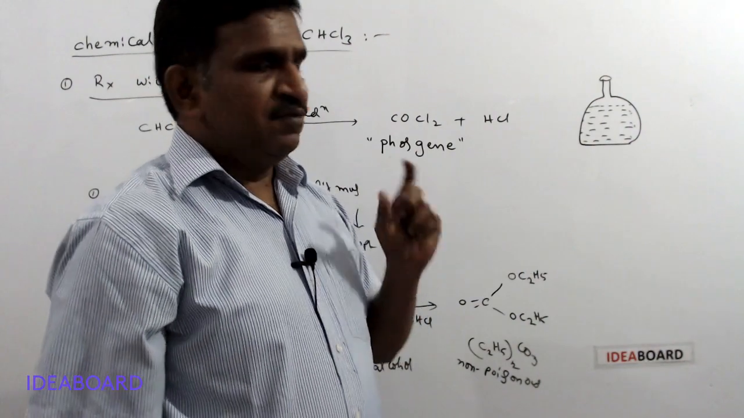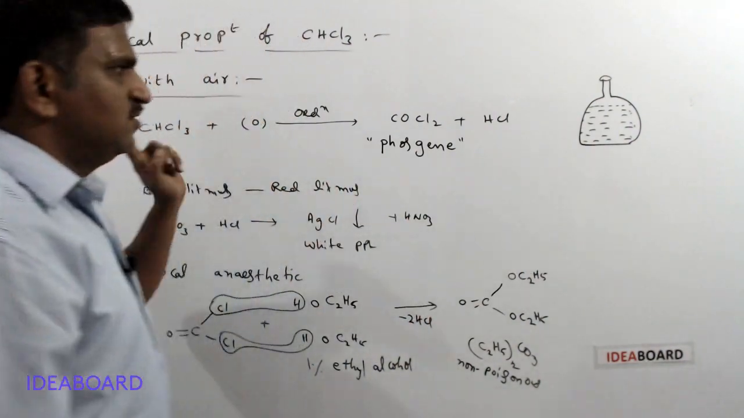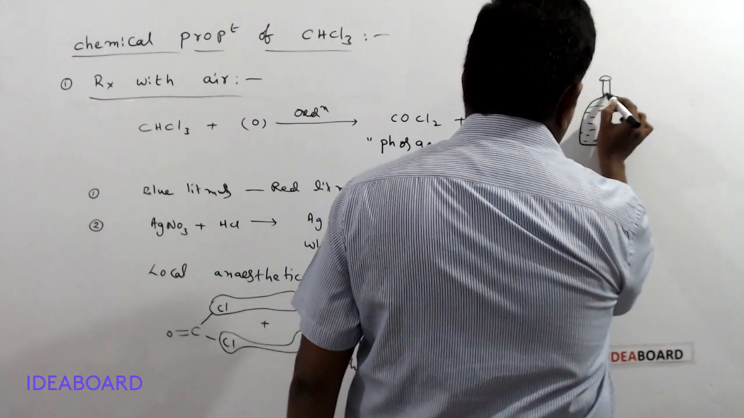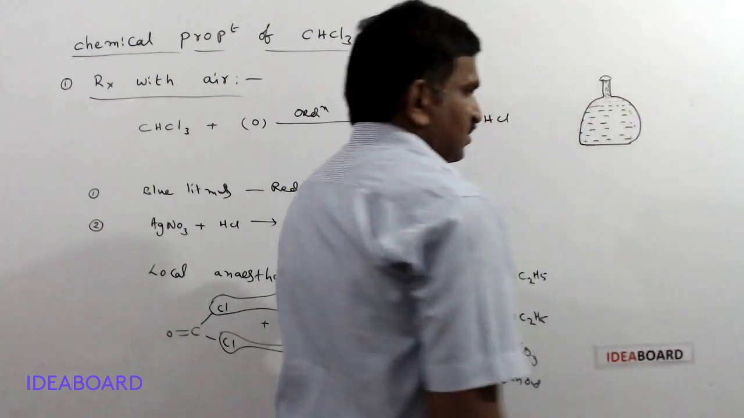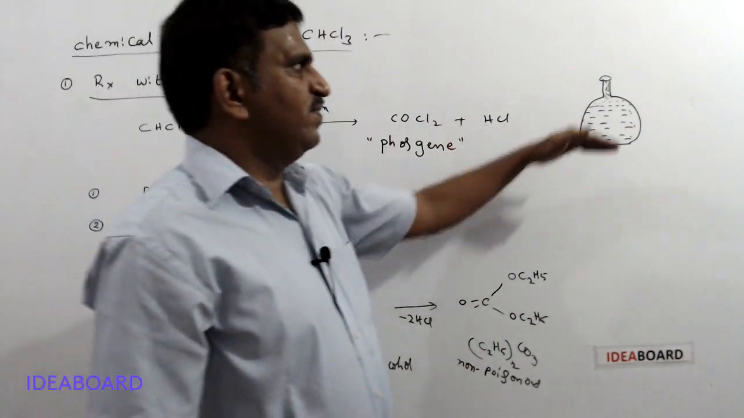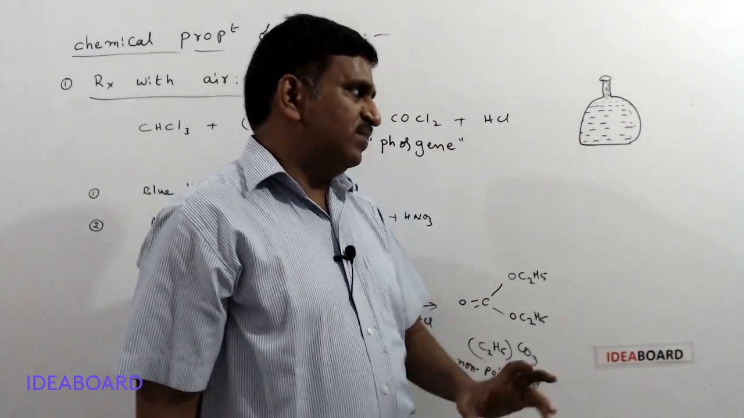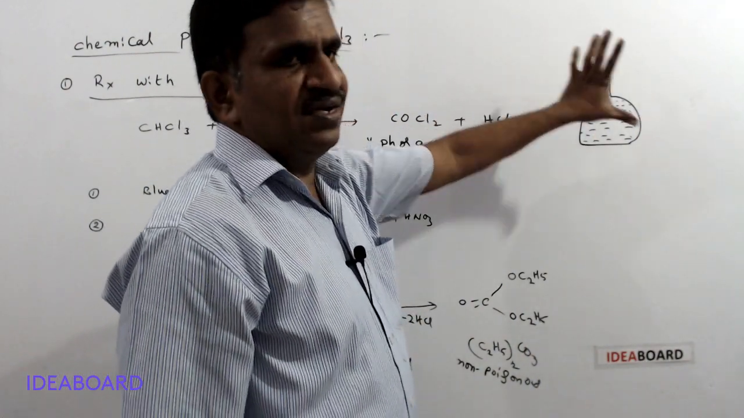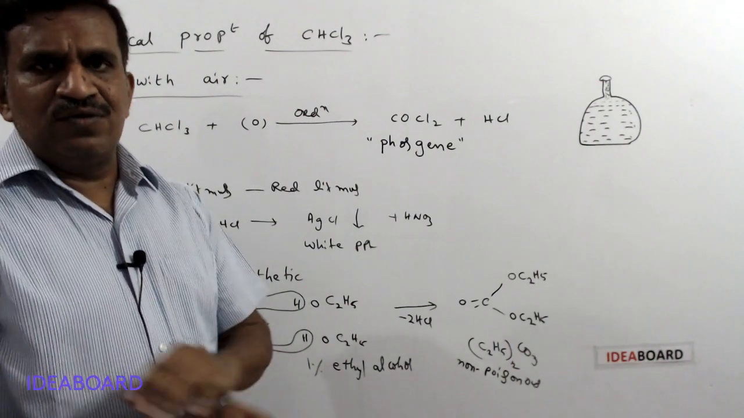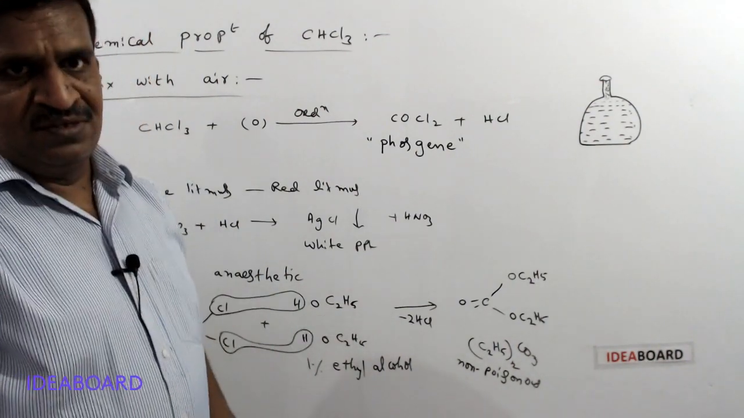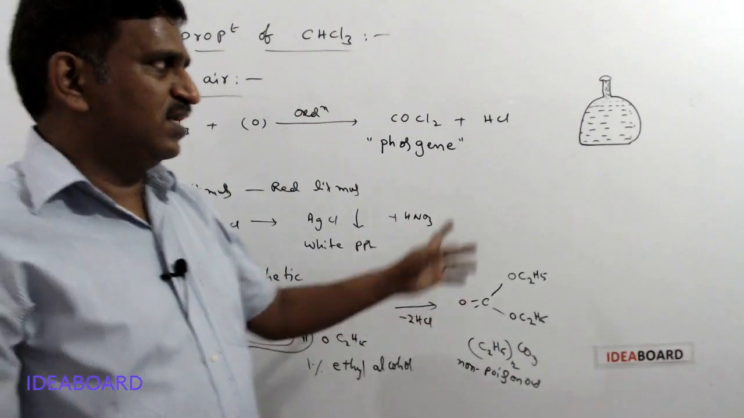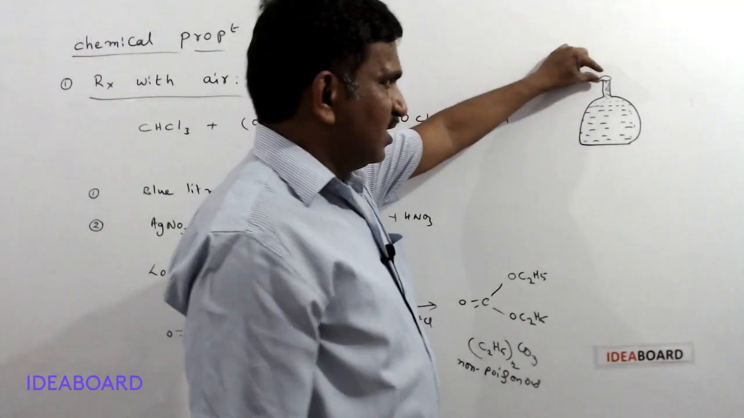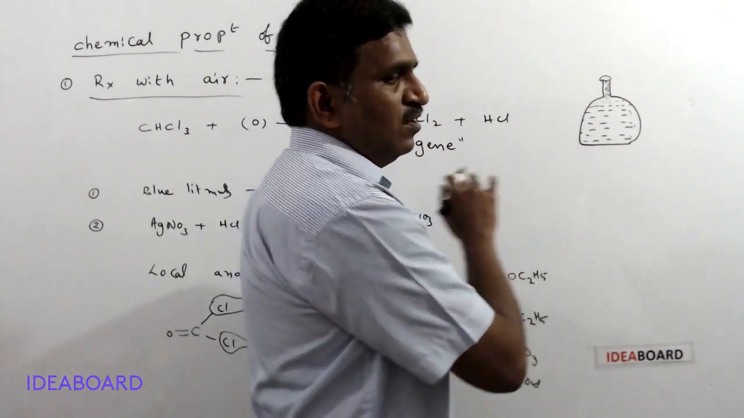An air gap is there. But chloroform bottles, if you are taking, must be filled till the brim, till the cap of the bottle, completely filled. No air gap or air space is allowed. If an air gap is allowed, then it undergoes oxidation easily. So up to the brim or cap of the bottle, we can fill the chloroform.